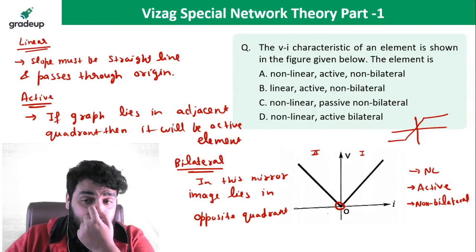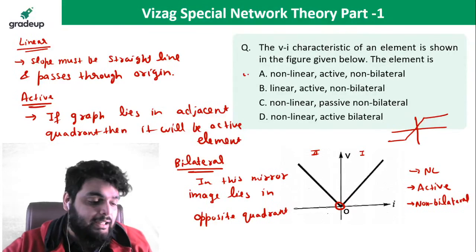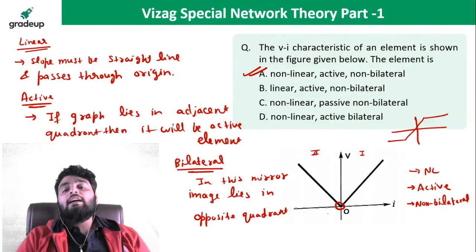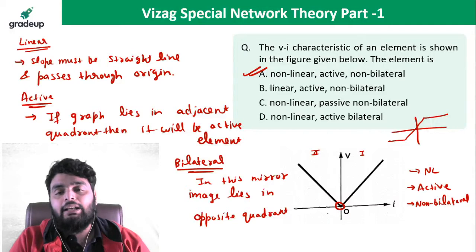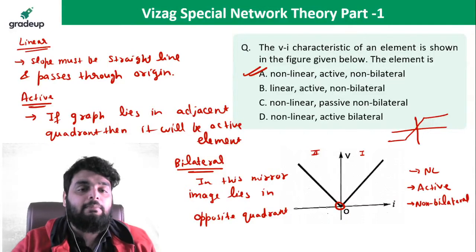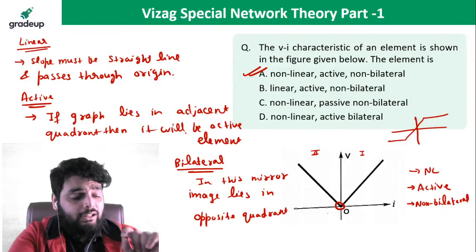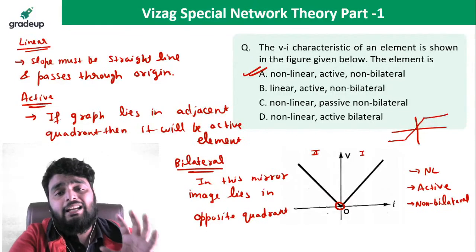So, which option is given for all of these three quantities? Option A. So Abhi and Vanshika, your answer is not correct. The correct answer is non-linear, active and non-bilateral. Remember this point. What is the meaning of active? What is the meaning of bilateral? Very important. One question will definitely come from this particular concept.